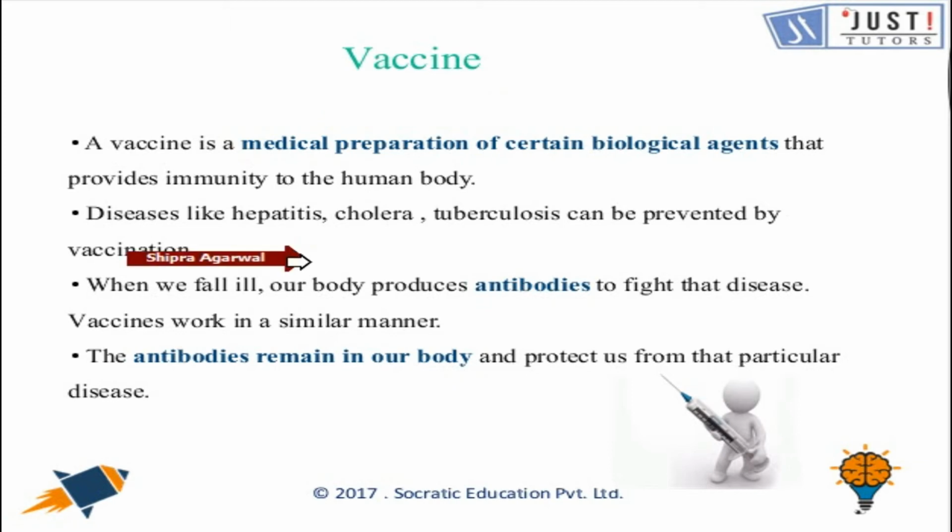So if you fall ill, our body produces antibodies to fight that disease. Similarly, vaccines also work. Diseases like hepatitis, cholera, tuberculosis can be prevented using vaccination. So do take care of yourself and take your vaccination on time.